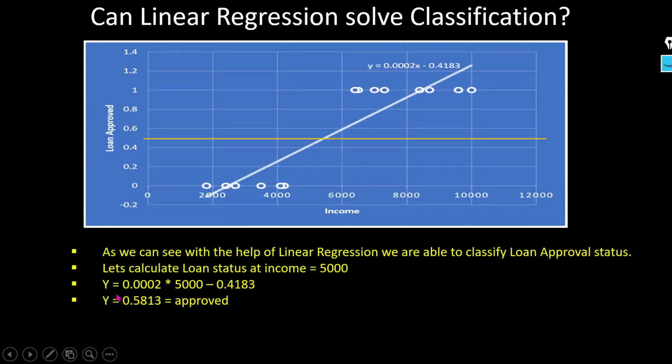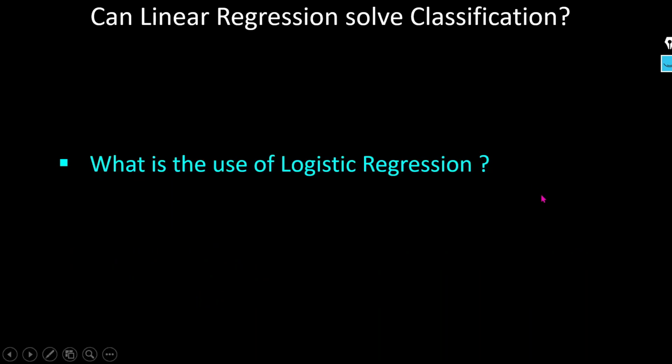So let's check the output value at 5000. This is your linear regression equation. So here when we apply it, we get 0.5813. So how can we say whether this will come under approved or not approved? As I told you, we will use some threshold value here, 0.5. So we can say that this is above 0.5, so this particular case will be approved, right? So it means that with linear regression we are able to solve the classification problem. Then what is the use of the logistic regression?